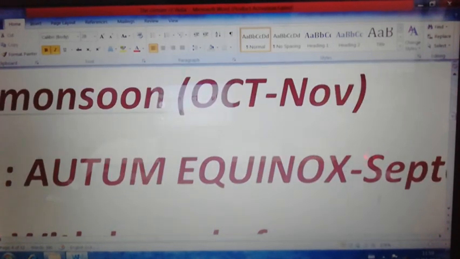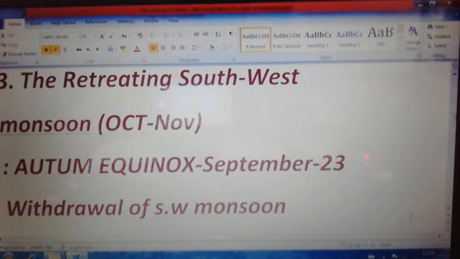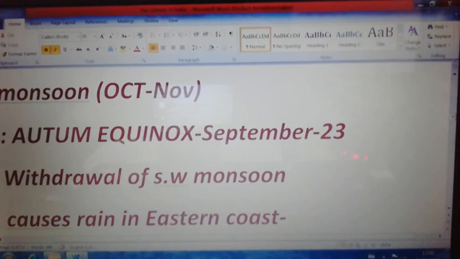So the autumn equinox takes place on September 23rd. It brings equal days and nights. After that, with the apparent movement of the sun in the southern direction, the northern hemisphere starts the winter season, or the cold temperature. This causes the withdrawal of the southwest monsoon wind.